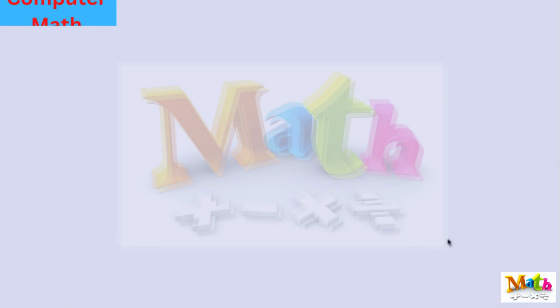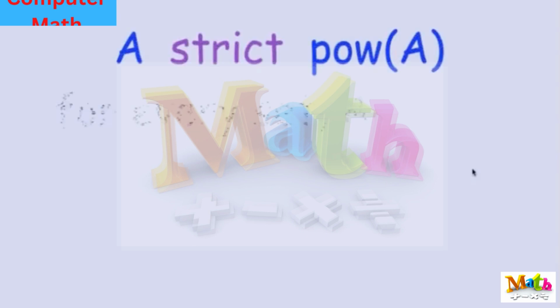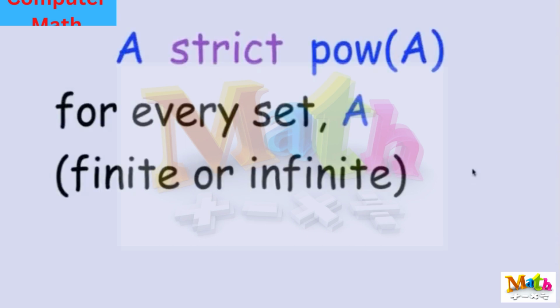Okay, now Cantor's theorem is a wonderful generalization of this. It's a powerful generalization, but the proof is pretty much the same, although it sometimes looks a little different as it's written up. And what Cantor's theorem says is just beautifully elegant and simple. It says simply that the power set is strictly bigger than the set. A strict power set of A, for every set A, even if A is finite.